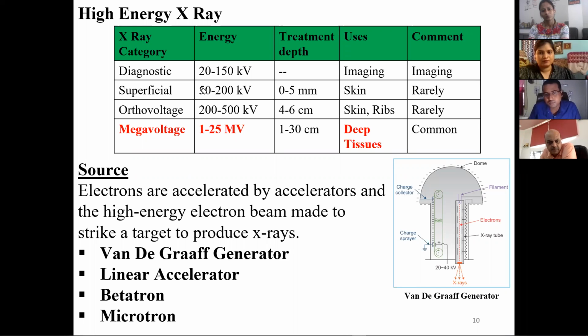You can see the Van de Graaff generator here, this is a schematic of it. Here the electrons are getting accelerated, and then they impinge on the anode, and from that we get the X-rays. Those X-rays produced from this process will have energies in the MV range, megavolt range.